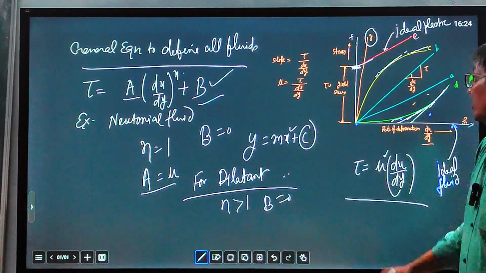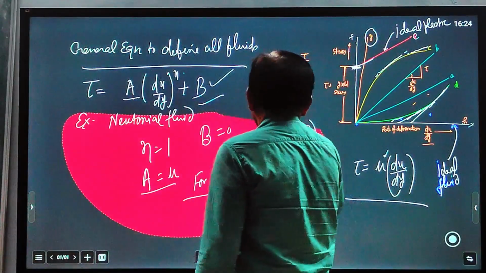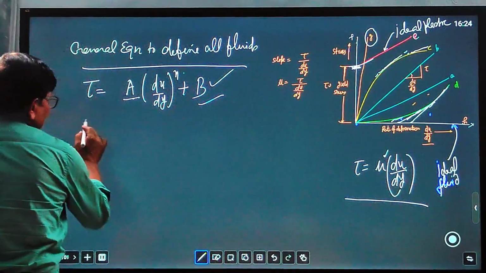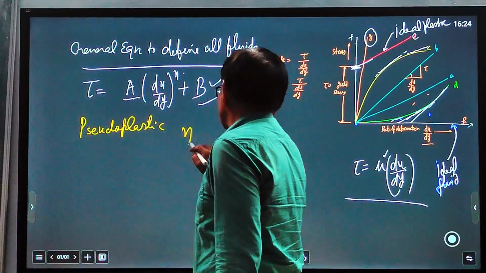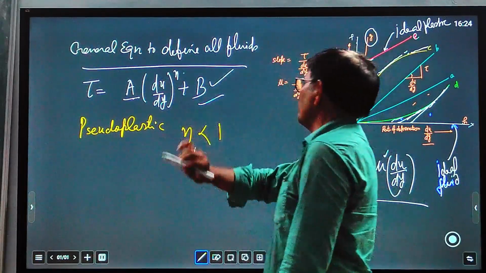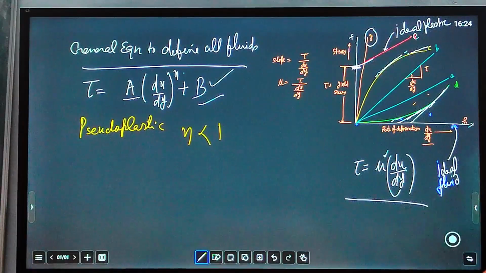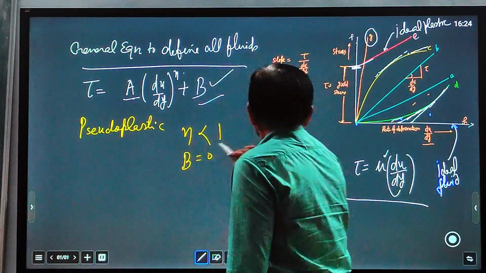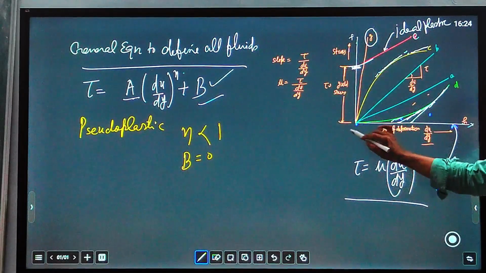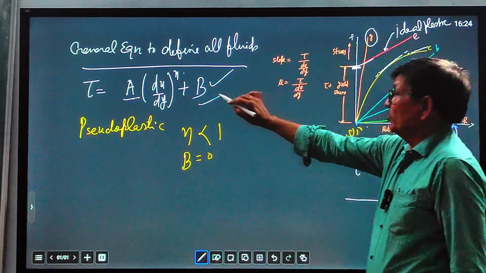And for the pseudoplastic, what is the condition? The condition for pseudoplastic coming from this equation is n less than 1, because the slope is continuously decreasing. And again B equal to 0 because it also starts from the origin, so there is no intercept.